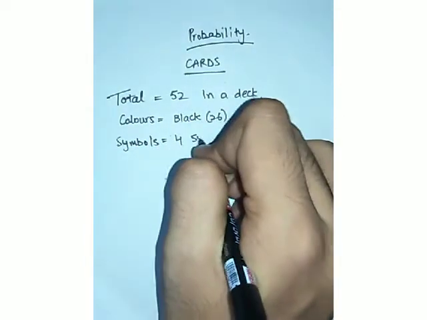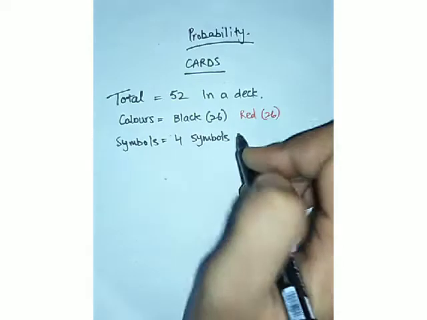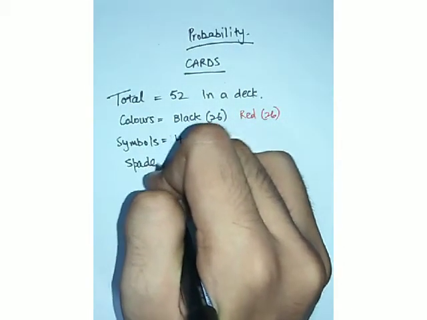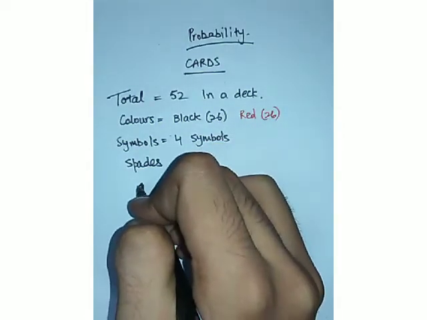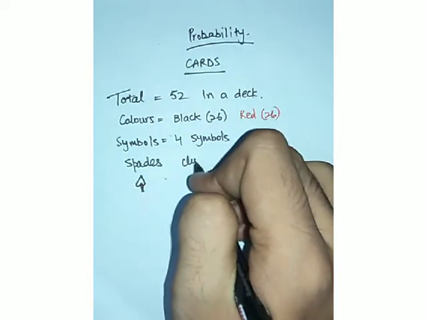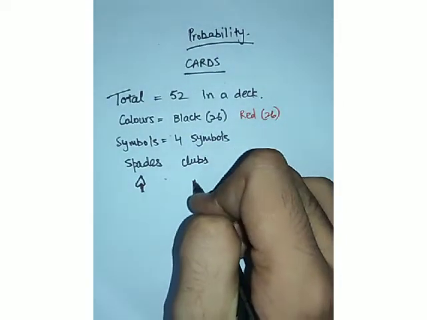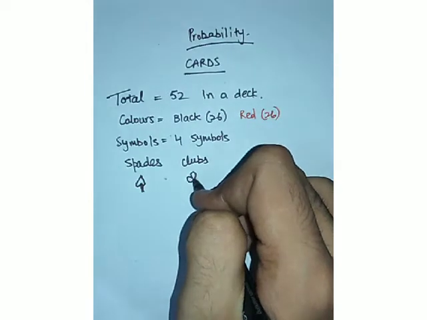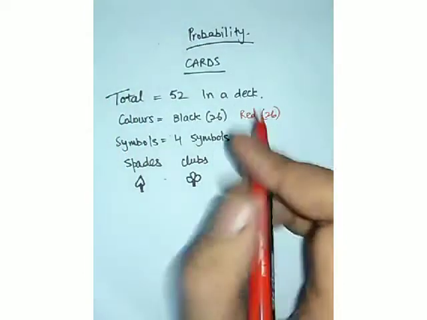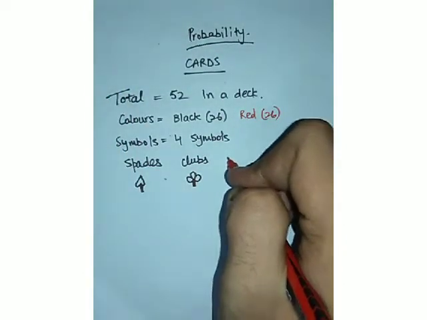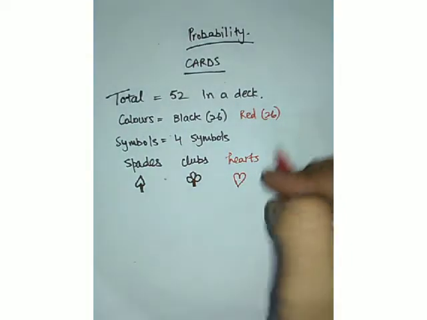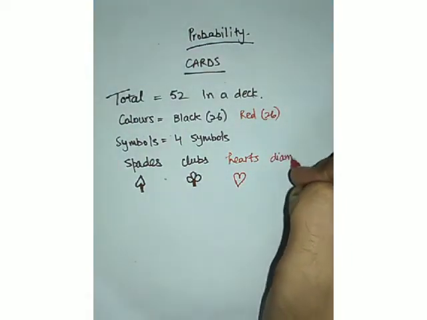there are a total of 4 symbols. Talking about the black ones, there are spades. The symbol can be like this, right? The next black card is clubs. The symbol is like a flower. Now talking about the red ones, there are hearts and there are diamonds.